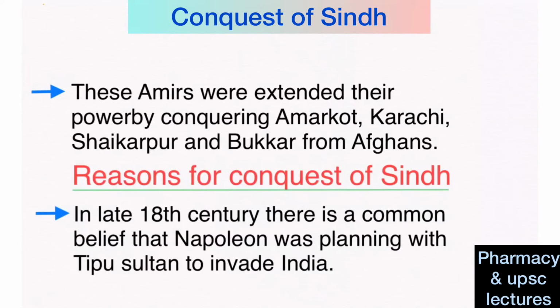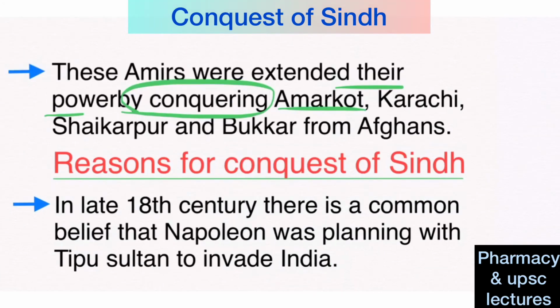Then these Amirs extended their power by conquering Amarkot, which was conquered from the Raja of Jodhpur, that is in Rajasthan. Then Karachi. Next are Shikarpur and Bukkur, which were conquered from the Afghans. Then we'll see the reasons for the conquest of Sindh.